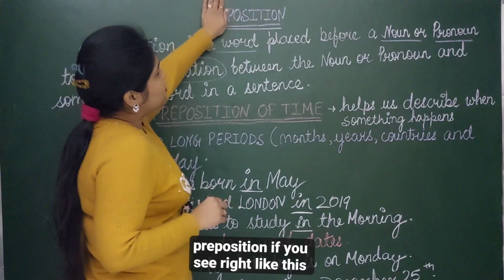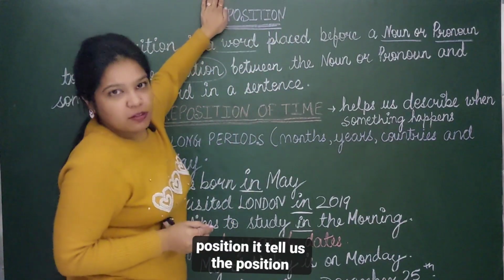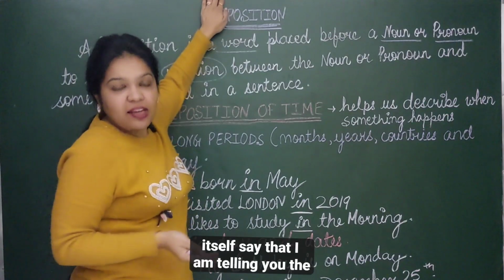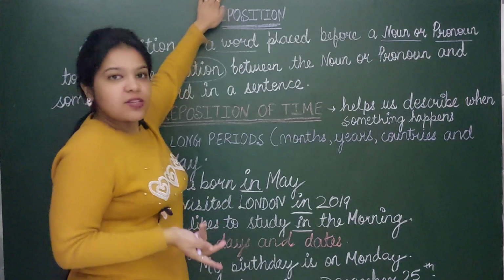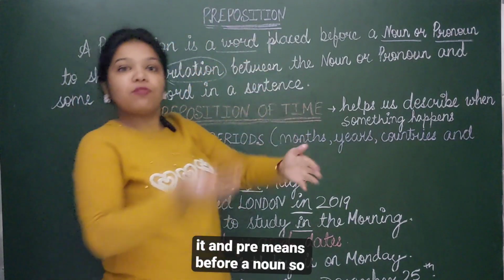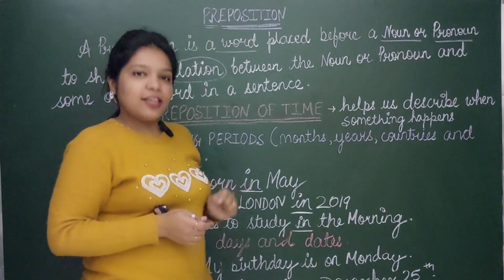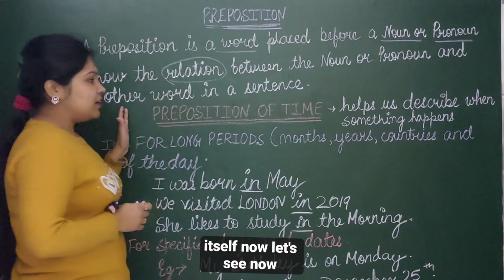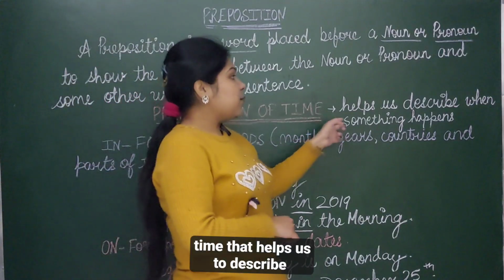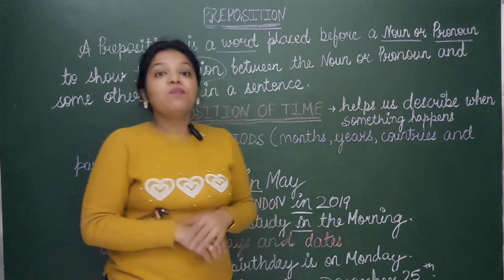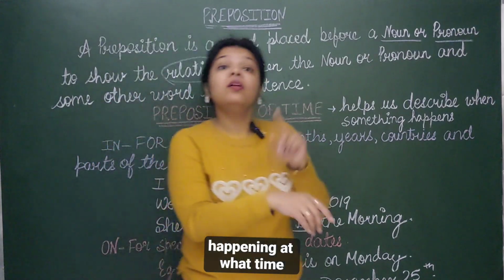As we all know, preposition, if we see it like this, position, it tells us the position. Preposition itself says that I am telling you the position where I am, isn't it? And pre means before a noun. So this much idea we can get from the word itself. Now let's see preposition of time, that helps us to describe when something is happening, at what time.